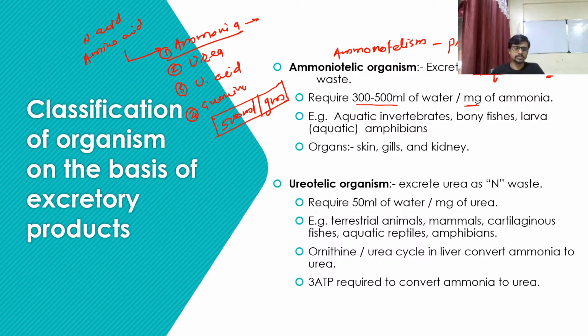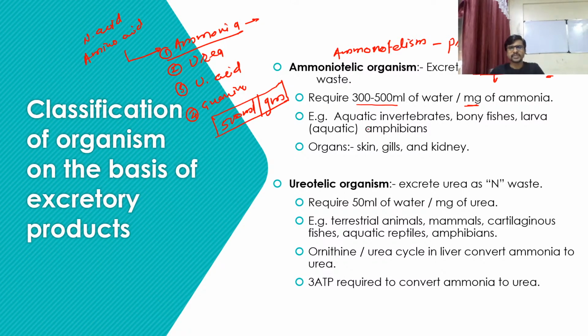So that means we are not made to excrete ammonia as a byproduct or waste product. So which organisms are made to excrete this type of product?